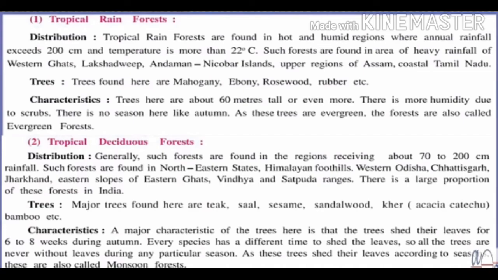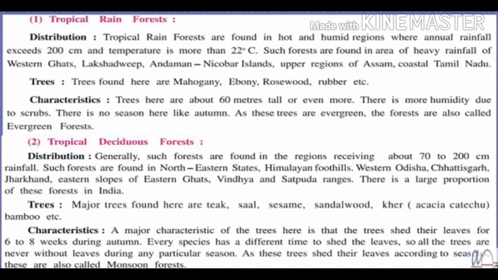First let's see the distribution of it. Generally such forests are found in regions receiving about 70 to 200 centimeters rainfall. You have to remember these centimeters: 70 to 200 centimeters for tropical deciduous forest. Such forests are found in northeastern states, Himalayan foothills, western Odisha, Chhattisgarh, Jharkhand, eastern slopes of Eastern Ghats, Vindhya and Satpura ranges. There is a large proportion of these forests in India.